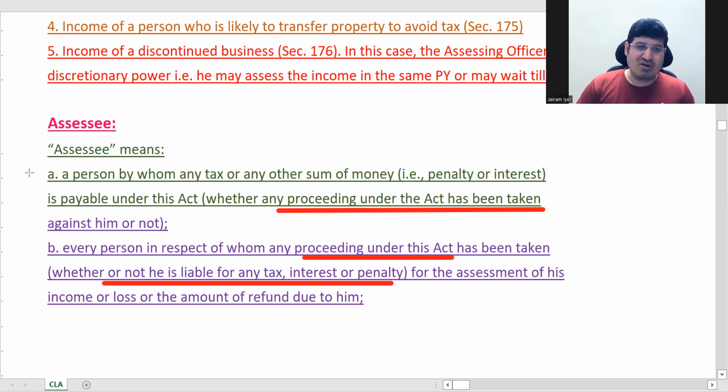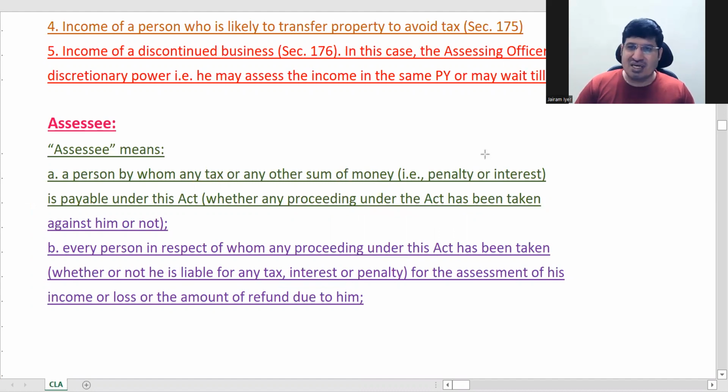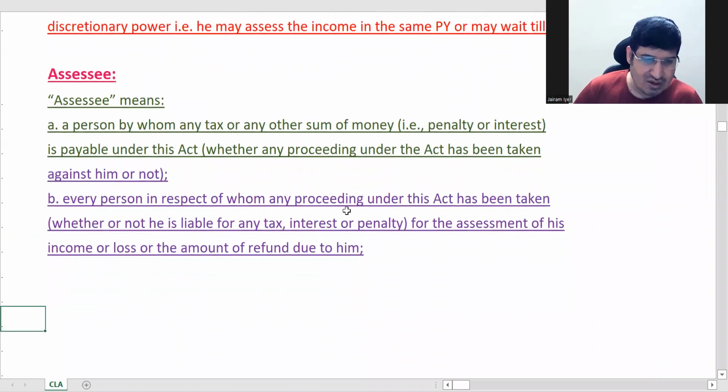So these 2 points are alternates of each other. One, if tax or any money is payable, then he is assessee, whether or not proceedings are taken. Second, if he doesn't have to pay any tax, interest, penalty, but proceedings are taken, then again assessee. Both cases assessee. You can write in one sentence in your own words. In taxation, always try to write it in your own words. It's so vast that you will not be able to learn.